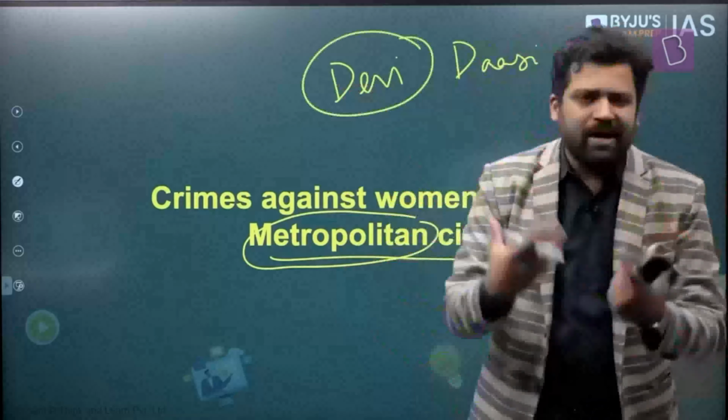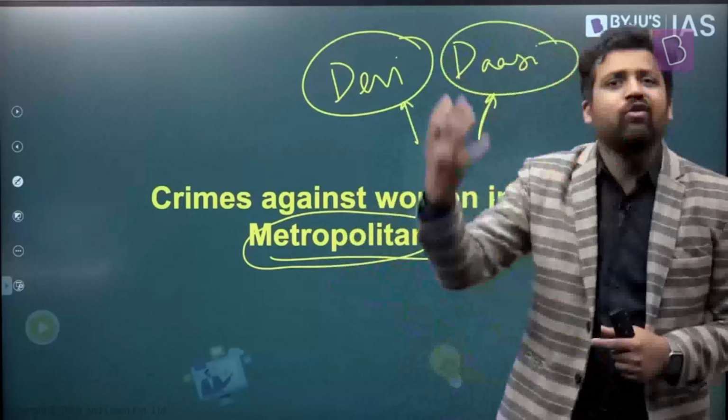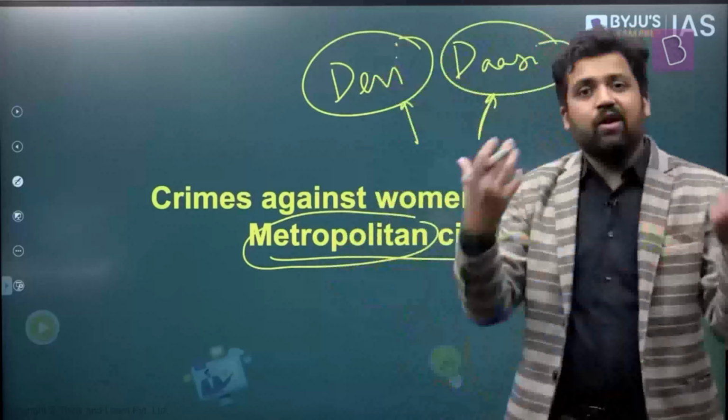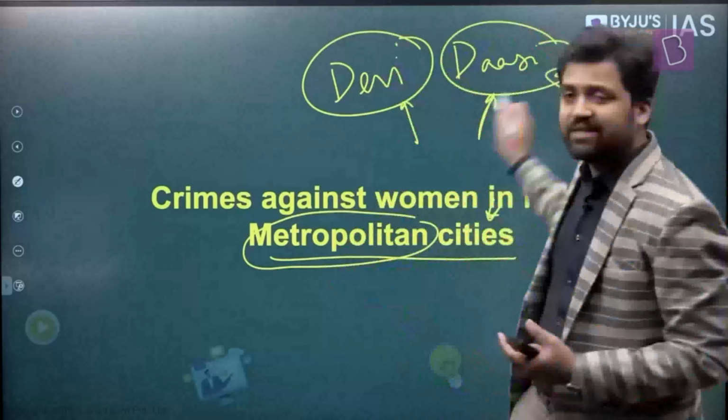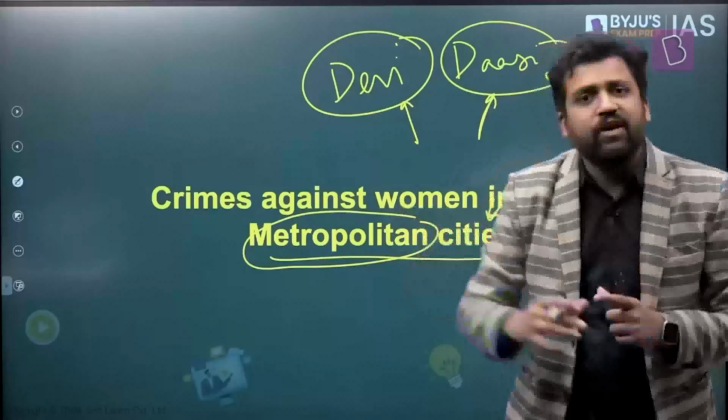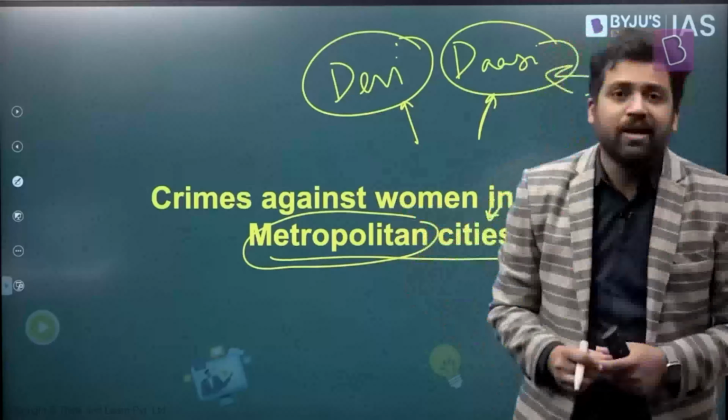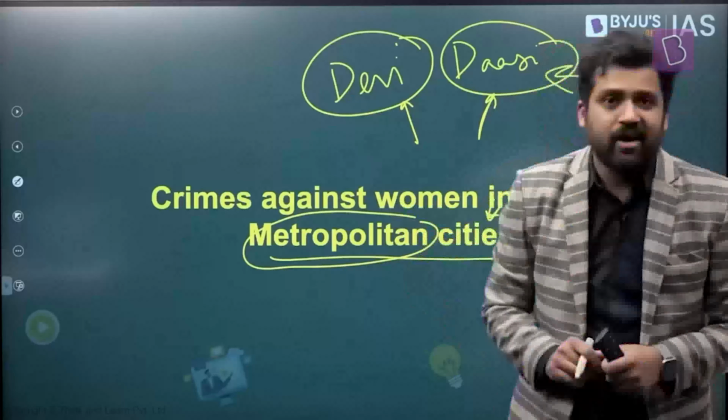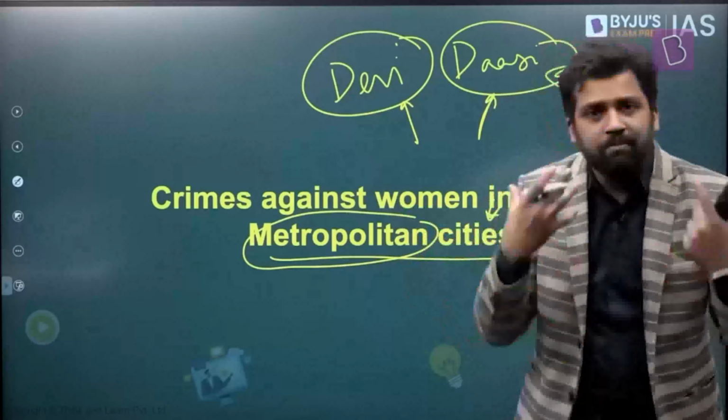If you have to understand it, in our society there are different kinds of norms. If women are fulfilling these norms, they might be worshipped. But if they are not fulfilling whatever societal norms are there, they might be given this kind of treatment. And the treatment meted out to women can vary. It can be extremely inhuman as well. So different kinds of crimes are also committed against women. That's the reason understanding the type of crimes becomes important.